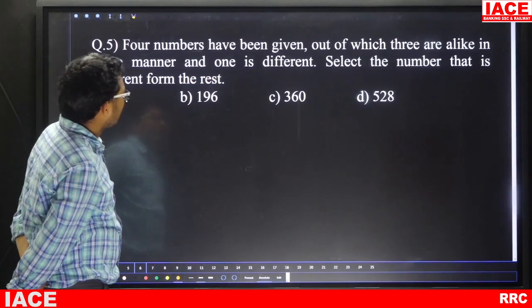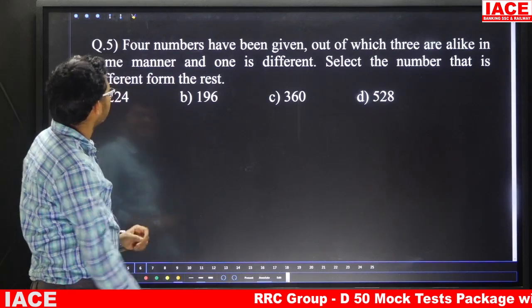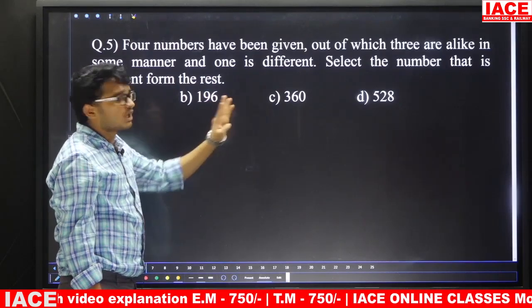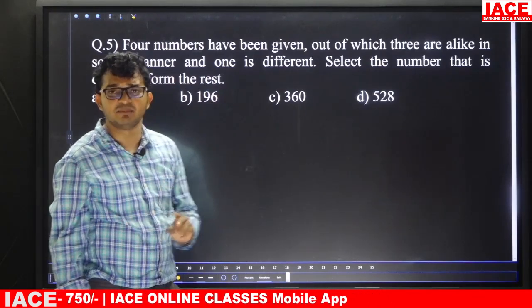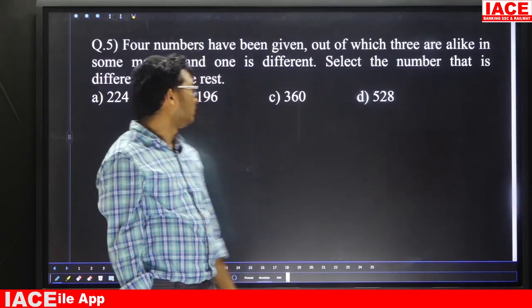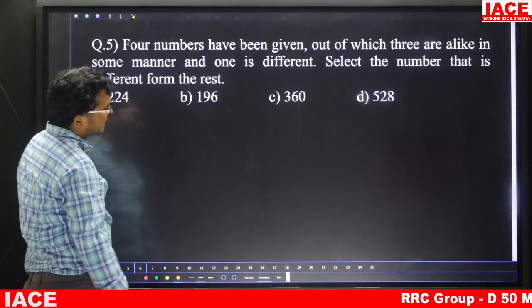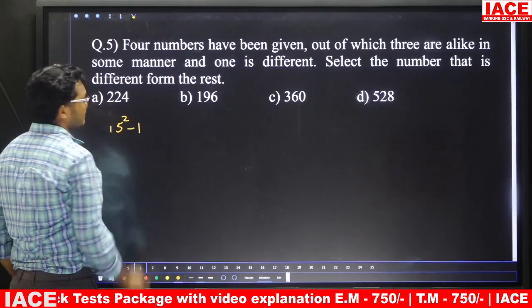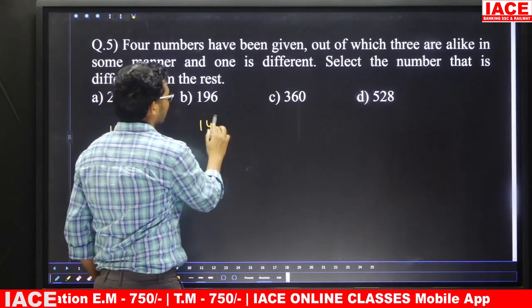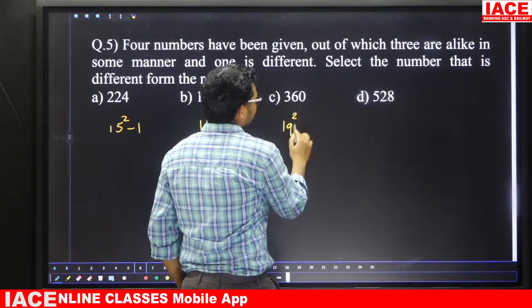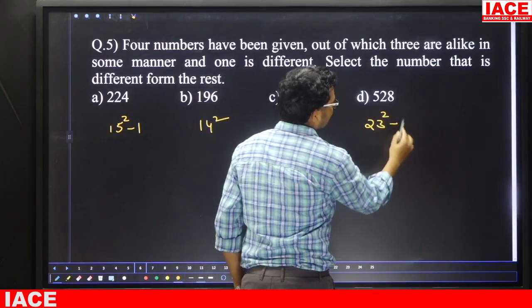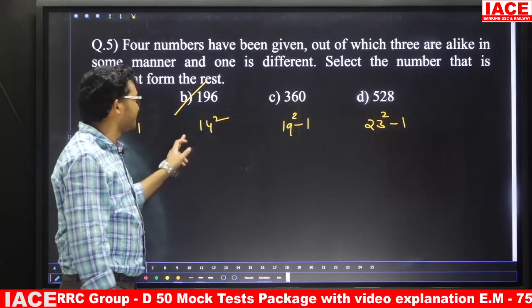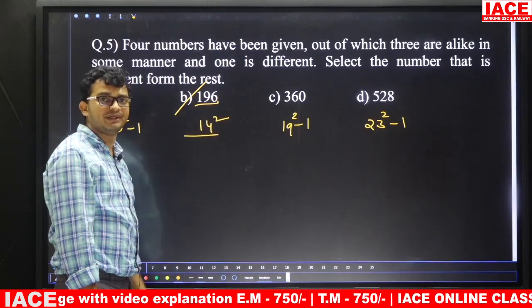Question number 5. 4 numbers have been given, out of which 3 are alike in some manner and 1 is different. Select the number that is different from the rest. So they have given a total of 4 options. Out of 4 options, 3 are the same, 1 is different. Which one is different? Take the first one: 224, 196, 360, 528. 224 is 15 square minus 1. 196 is 14 square. 360 is 19 square minus 1. 528 is 23 square minus 1. That means your answer is 196, because the remaining are all square minus 1, but this one is a square. So the answer is option B.